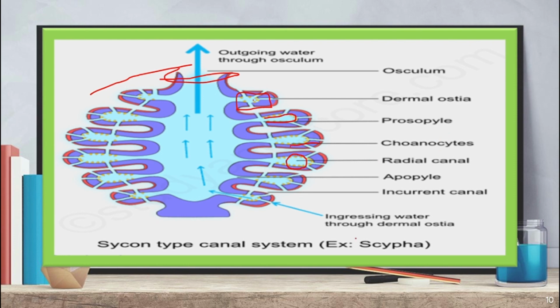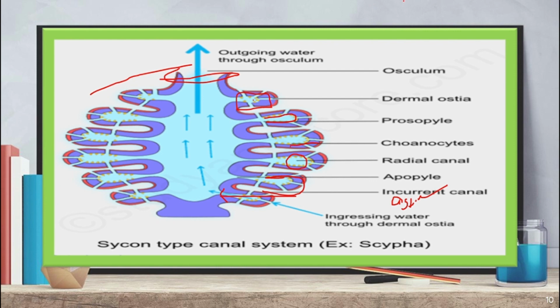What is apopyle? Apopyle is the lining surface of the structure, known as apopyle. Incurrent canal, you know that, is where the water goes through with the help of the incurrent canal, also called ostia. Now the water goes through the ostia, through dermal ostia, into the incurrent canal.